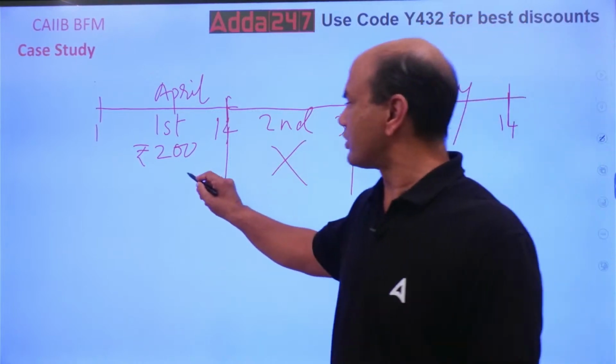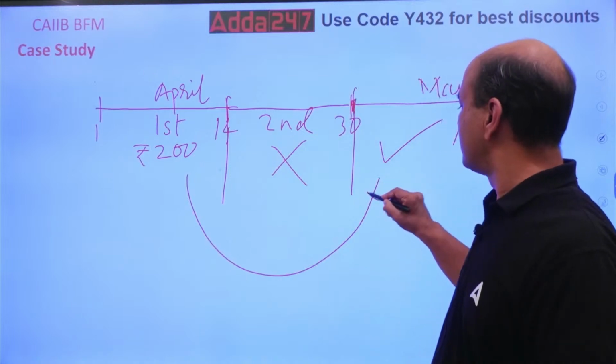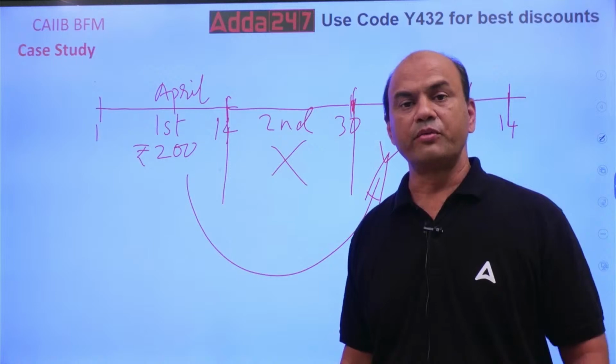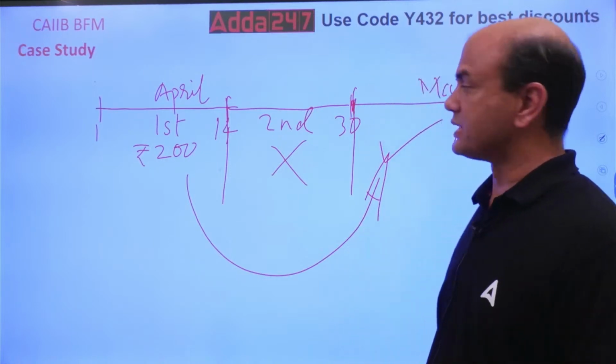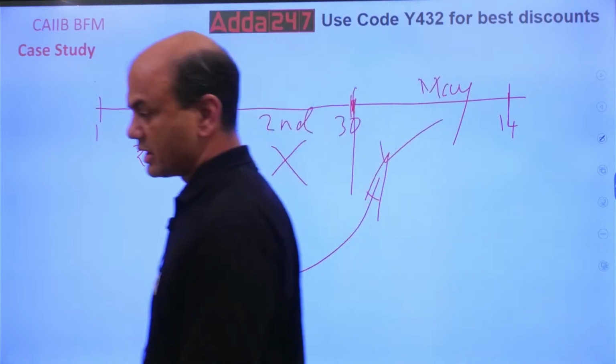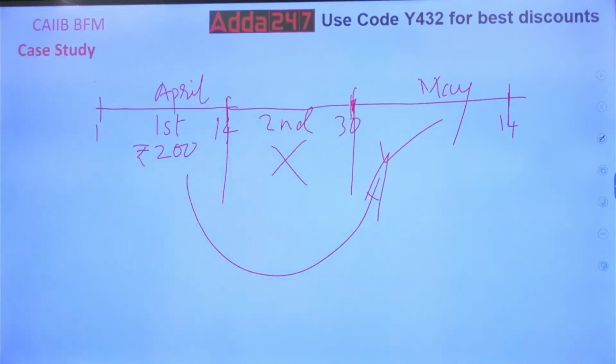So CRR on this NDTL is maintained with a gap of one fortnight. Kindly note, with a gap of one fortnight. So CRR always works with a gap of one fortnight. Got it? Everyone remember this. It works with a gap of one fortnight.